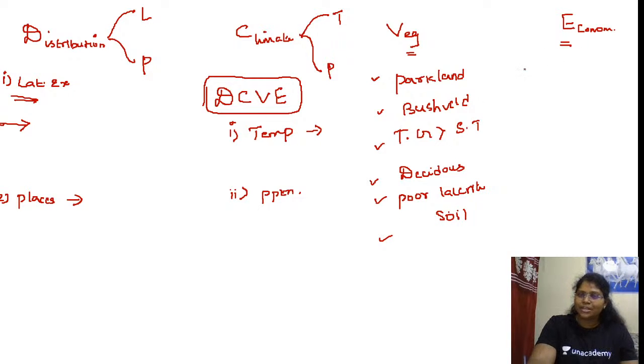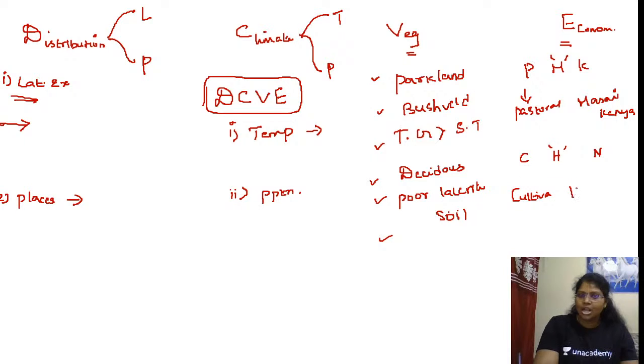Economy thrives with respect to PMK. One is pastoralists, Maasai of Kenya. Then CHN, settled cultivators, Hausa, Nigeria.